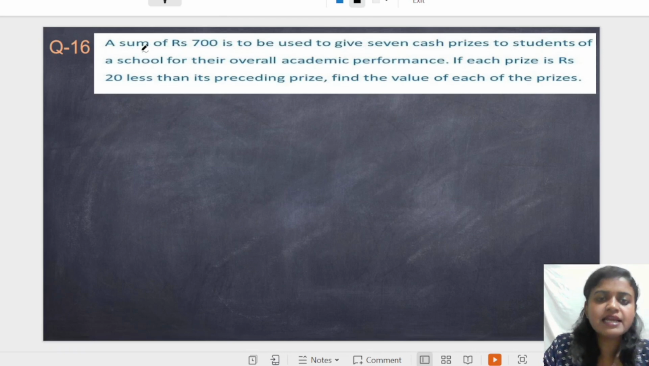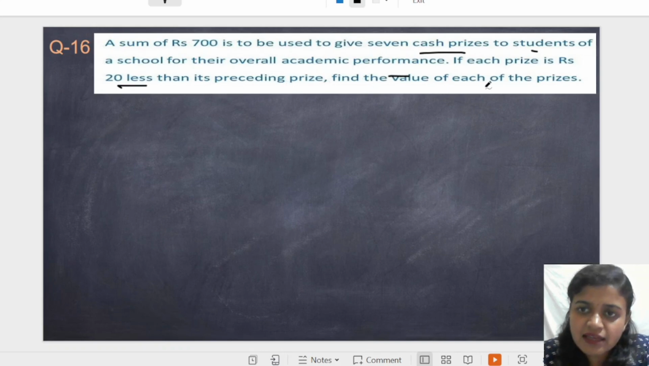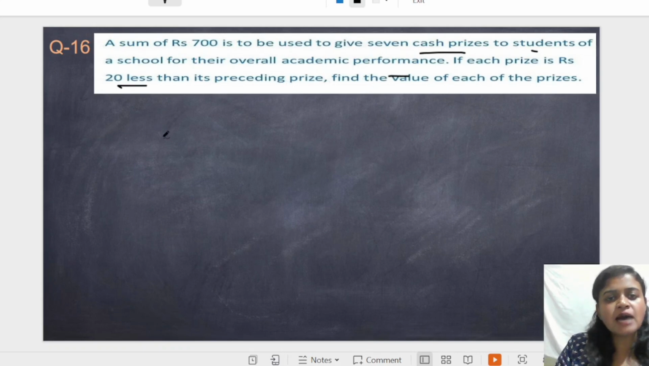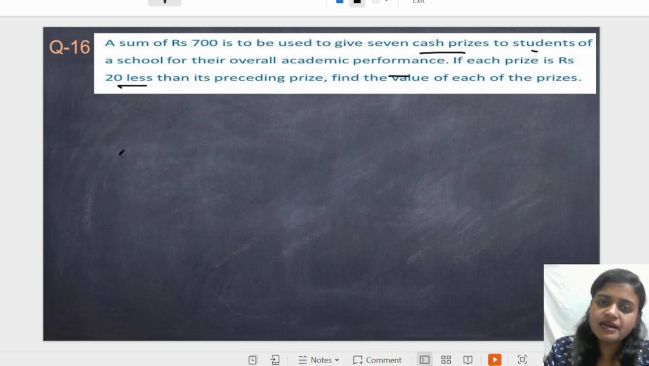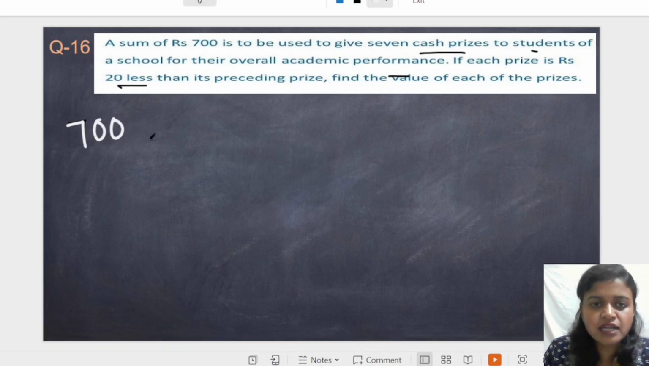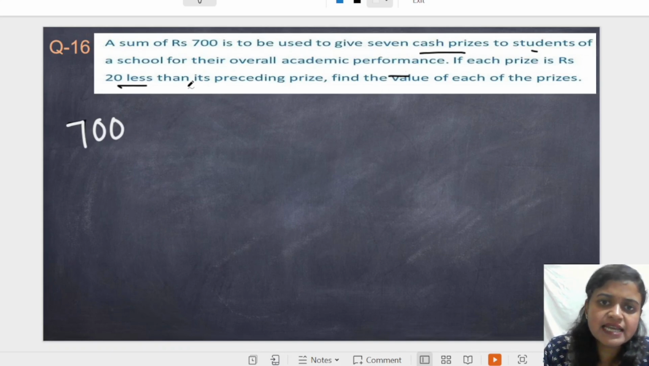Next, question number 16. A sum of rupees 700 is to be used to give 7 cash prizes to students of a school for their overall academic performance. If each prize is rupees 20 less than its preceding prize, find the value of each prize. Clear? So the sum assigned, 700, means the total prize money is 700, and it is distributed among 7 students.